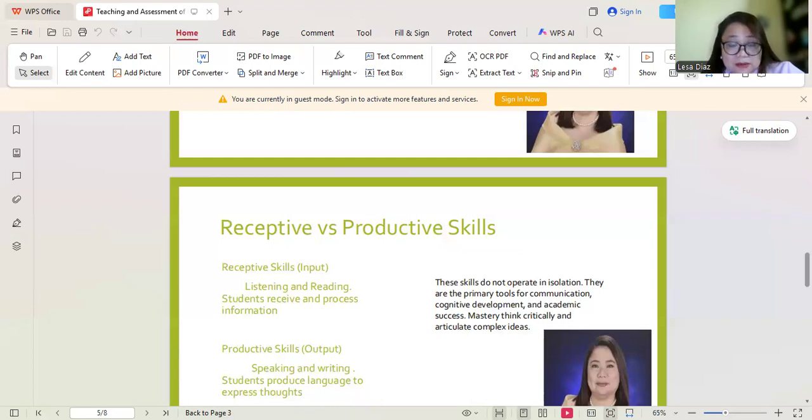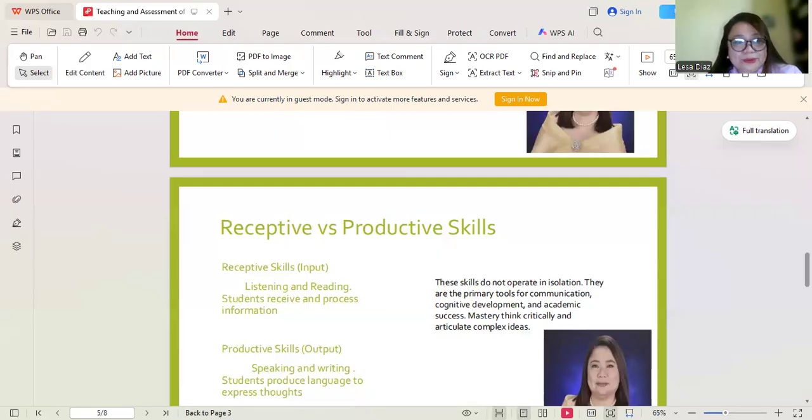While the other skill is what we call the productive skill. This time, it's more of the output. And what are the skills under productive skills? We have speaking and writing. Here, students produce language to express thoughts. To explain further, take note that these skills involve actively producing, encoding, and expressing thoughts, ideas, and feelings. They require the learner to retrieve language patterns from memory to construct message structure.